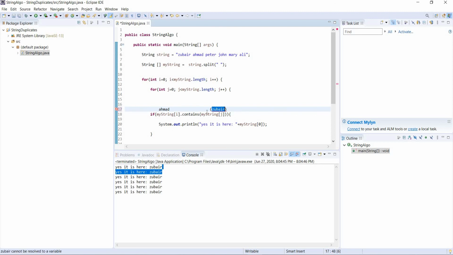So what it's going to do is take Ahmad and check if Ahmad has Zubair. No, false. Ahmad has Ahmad? Yes, Ahmad has Ahmad. So since it is true, it's going to come down here and print Ahmad over here 6 times, right? Remember? The same process is going to happen again and again. So let's run it and see.